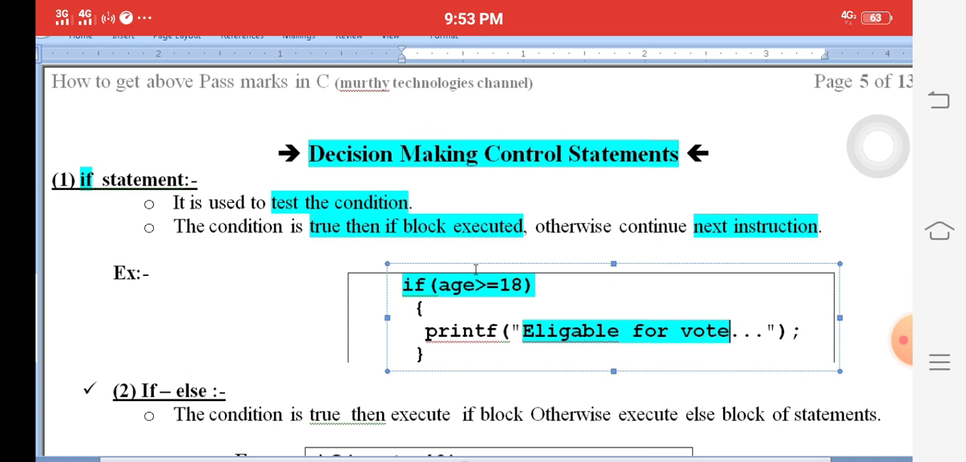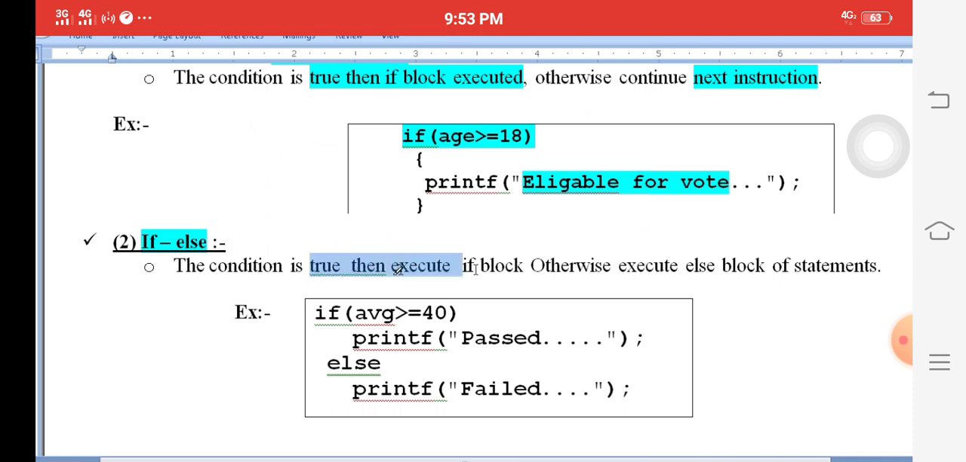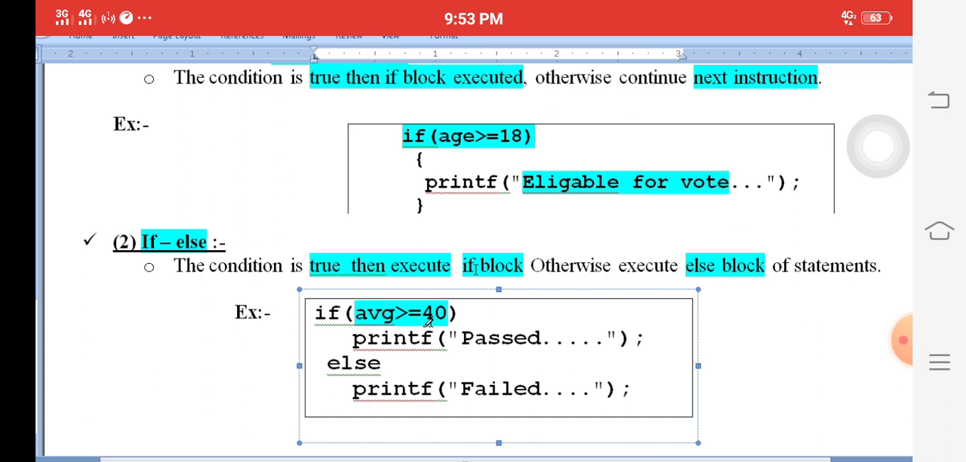Next one, if else. If the condition is true, execute the if block; otherwise, execute the else block. True means the if block, false means the else block. For example, if average is greater than 40, print passed. If it is a false condition, then go to else, where we print failed. True means the if block executes, false means the else block executes.